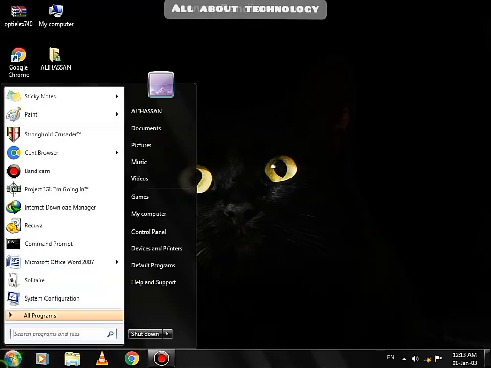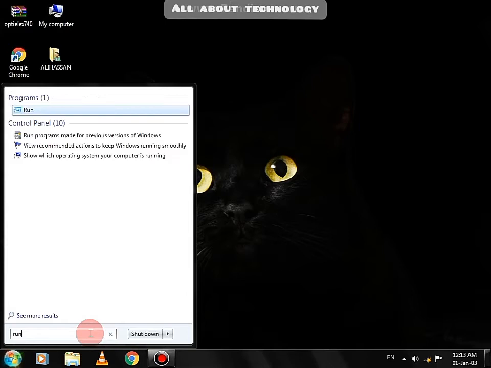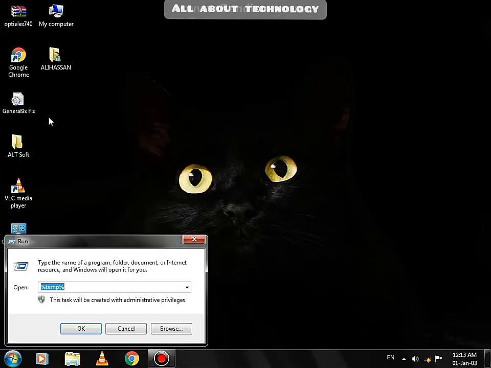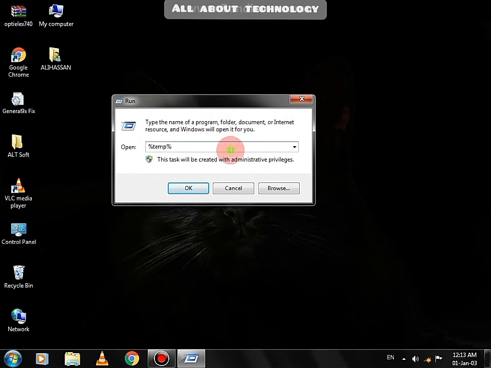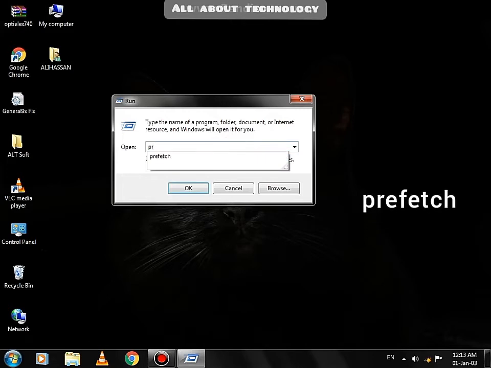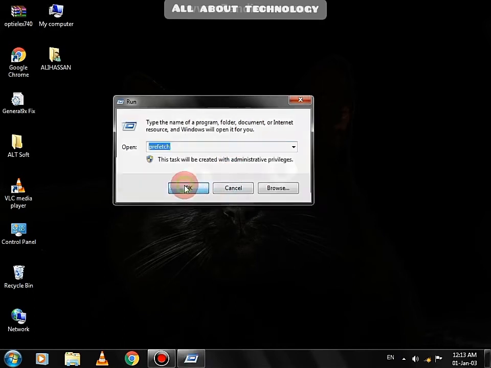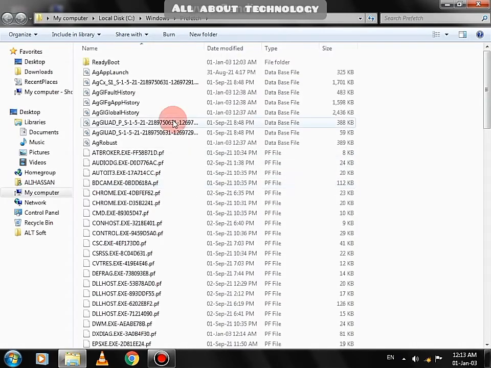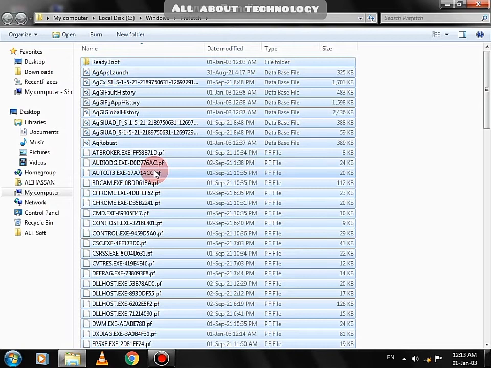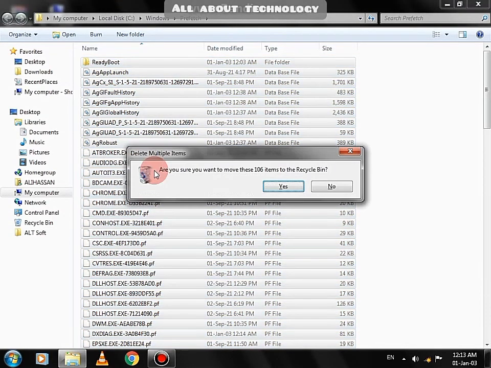Again click on Start. Search for Run. Open it. Now type prefetch. Click OK. Press Ctrl+A to select all files. Press Delete and then Enter.